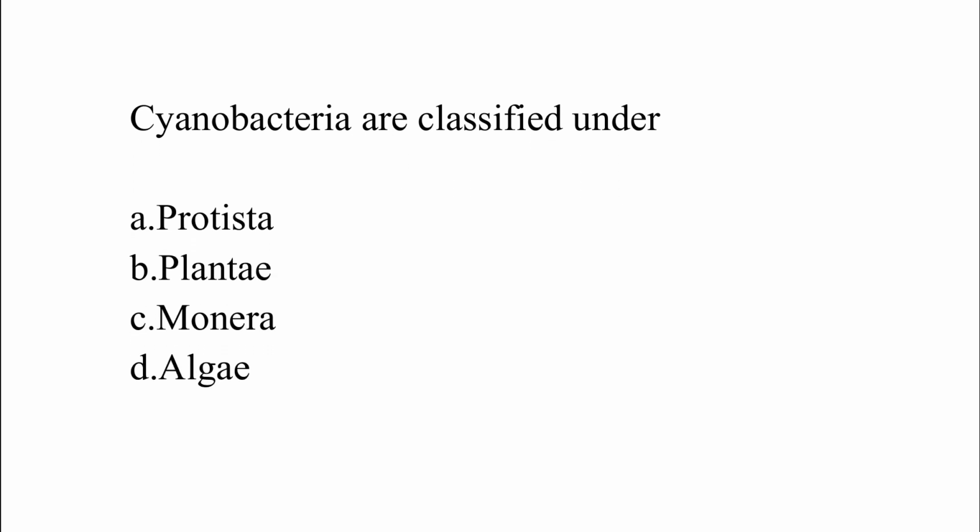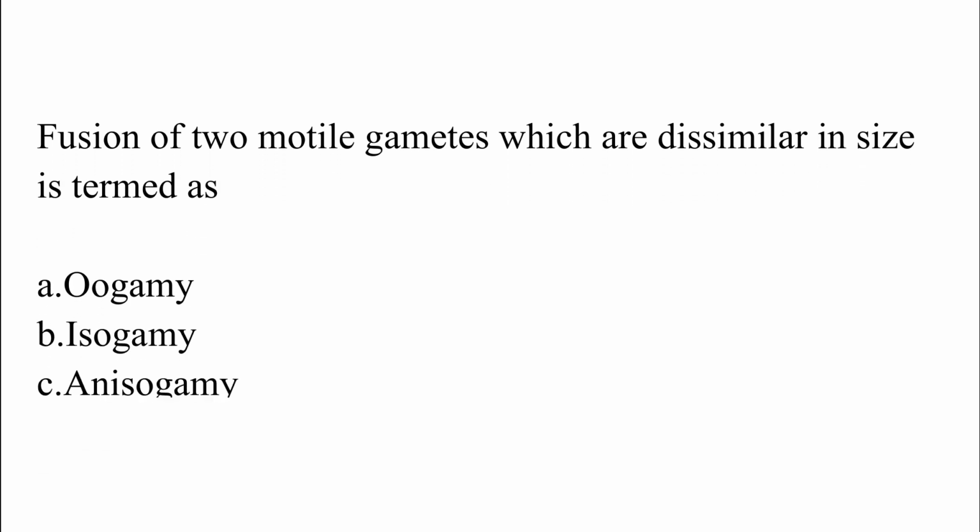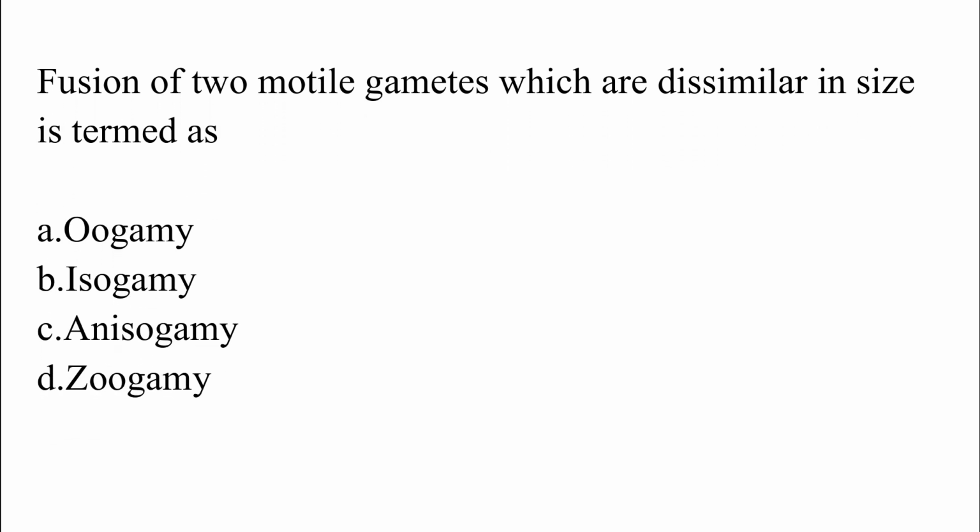Cyanobacteria are classified under option A, Protista, option B, Plantae, option C, Monera, option D, Algae. The correct answer is option C, which is Monera. Fusion of two motile gametes which are dissimilar in size is termed as option A, Oogamy, option B, Isogamy, option C, Anisogamy, option D, Zoogamy. The correct answer is option C, which is Anisogamy.